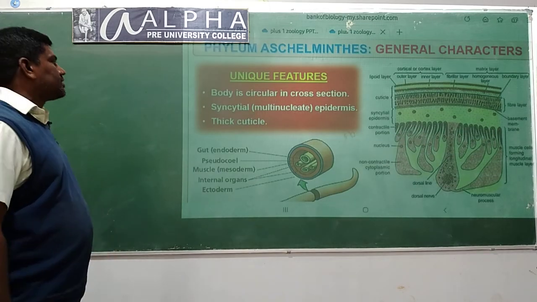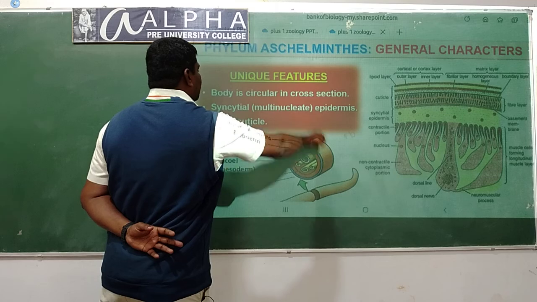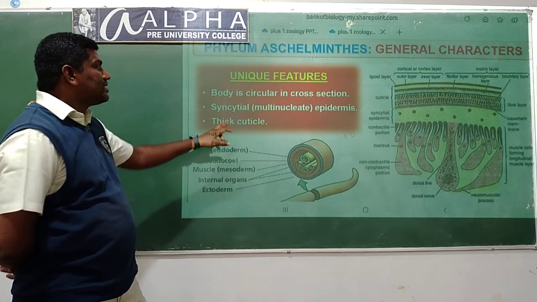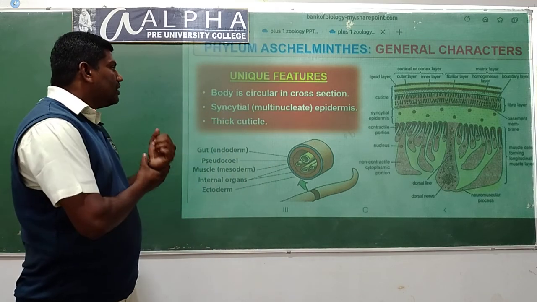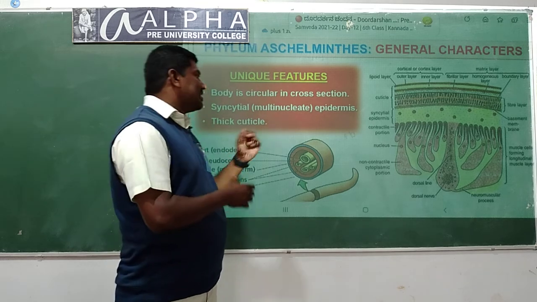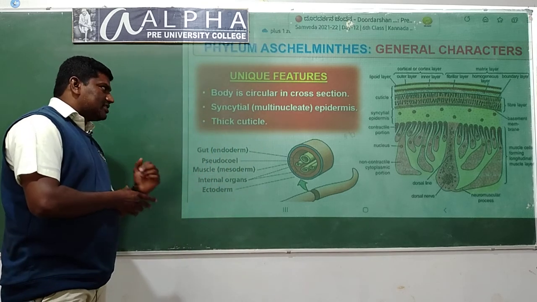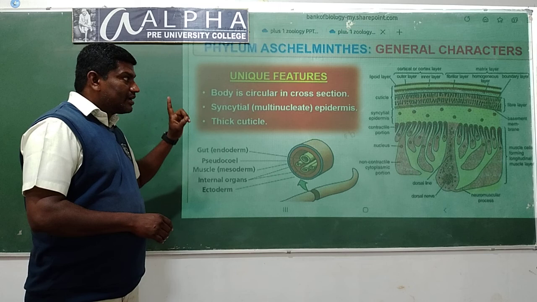The unique features: the body is circular in cross section, syncytial, that means multinucleated epidermis is seen with a thick cuticle.